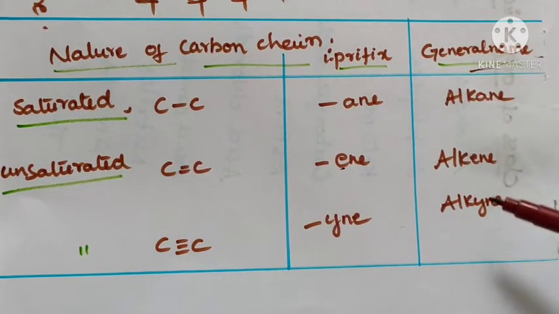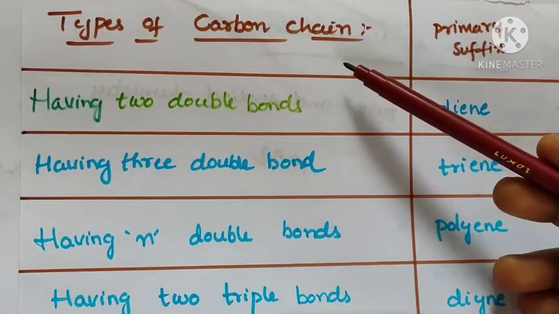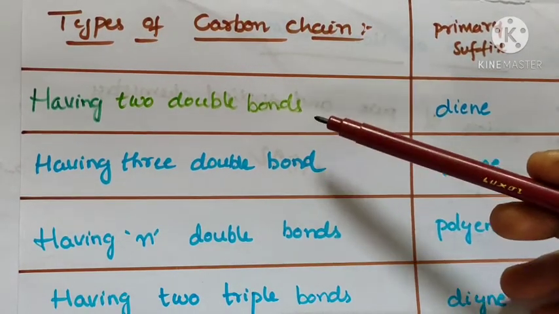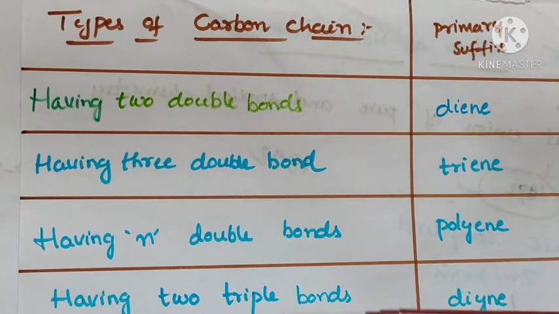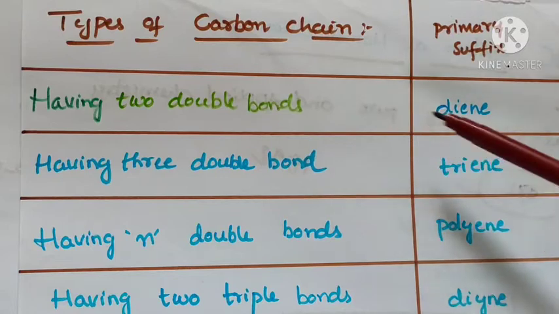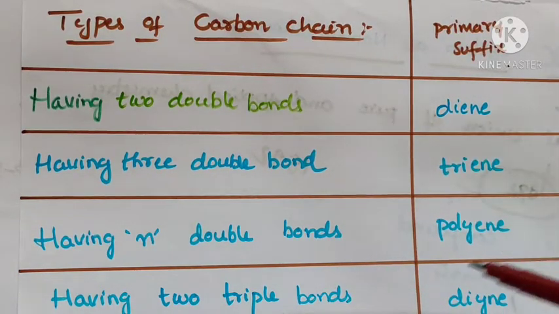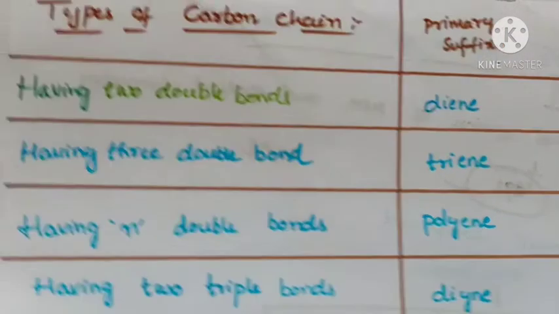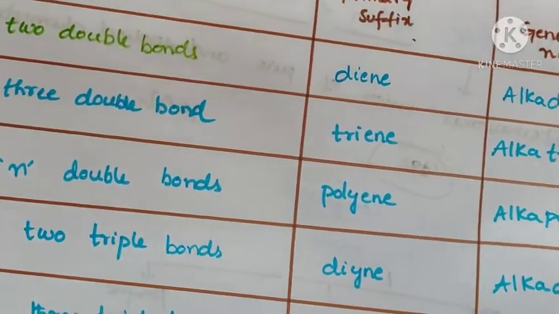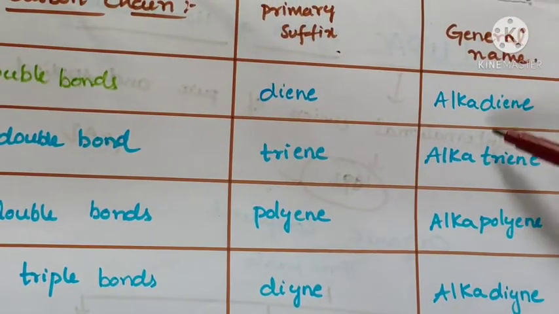If the carbon chain has two double bonds, the primary suffix is diene. Three double bonds, triene. For n number of double bonds, it is a polyene. And two triple bonds, diyne. This is the primary suffix. The general name of diene is alkadiene, triene is alkatriene, and polyene is alkapolyene. These are the general names.